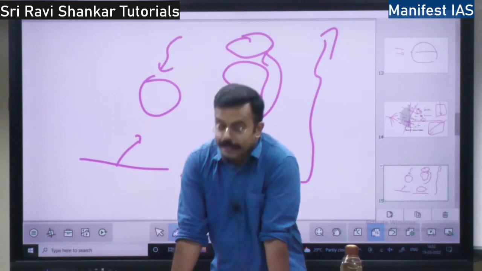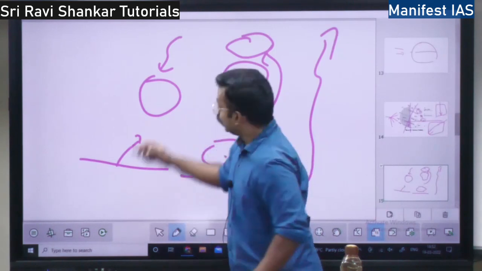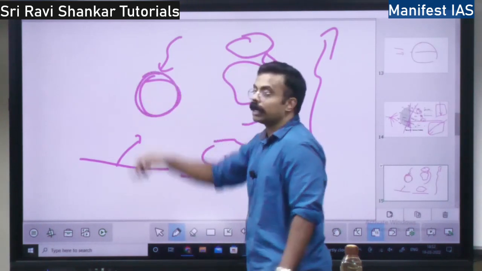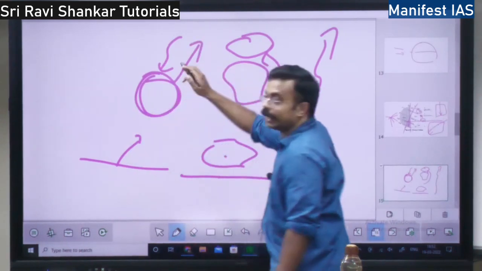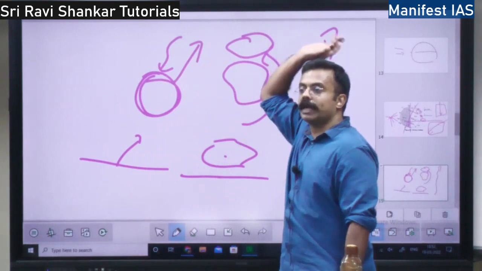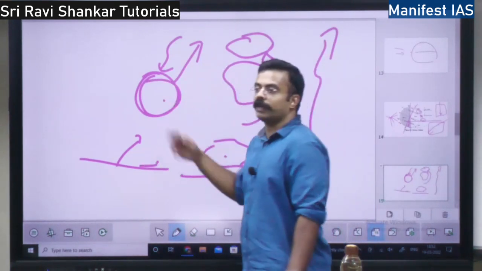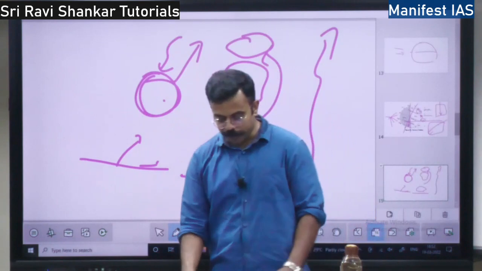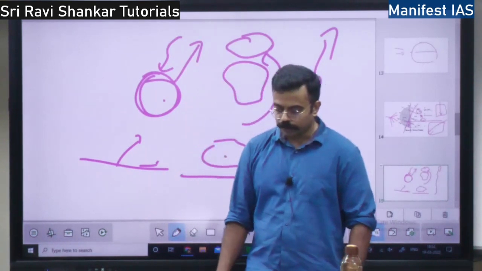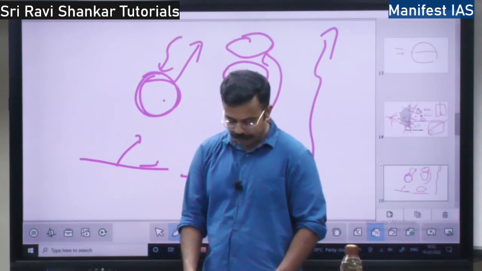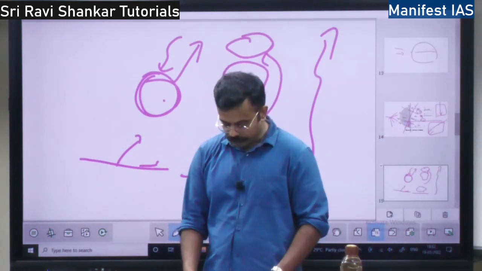When the atmosphere gets heated up, what does it do? It in turn becomes a radiating body, and it will transfer the heat from the atmosphere to outer space, from surface to the atmosphere, from atmosphere to the outer space. The heat will be transferred, right? The radiation will take place and heat will transfer.